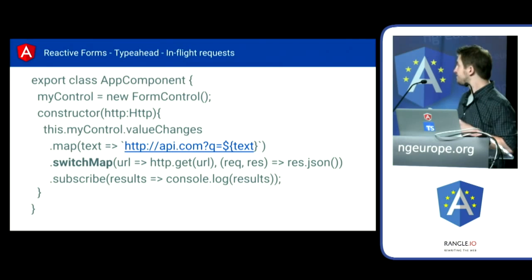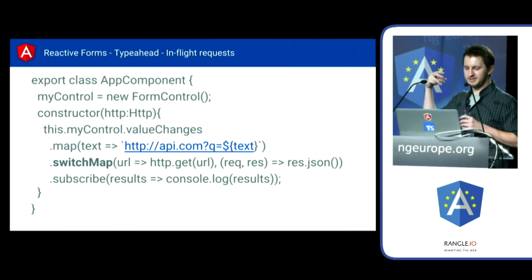So switchMap gives us a very, very easy way to go ahead and just cancel previous requests. It keeps everything in line for us. It keeps everything nice and efficient, and everything works really nicely. So again, text, URL, request, response, automatic cancellation here.